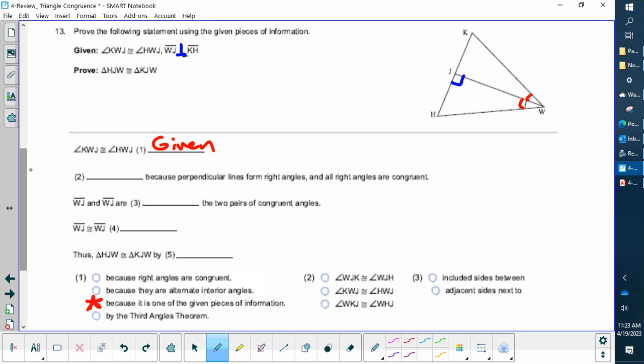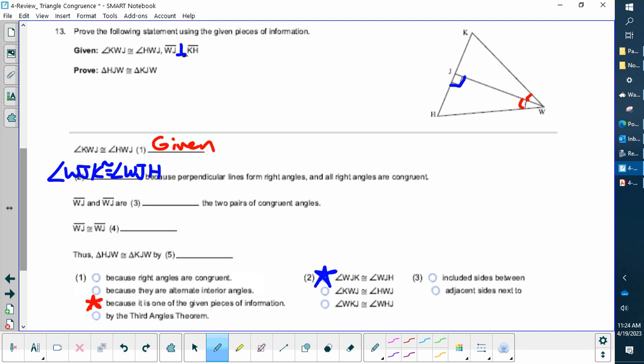So one of those angles is WJK and one of them is WJH. If this is 90, this would also be 90, right? So I'm going to go with number 2 here. Angle WJK is congruent with angle WJH.